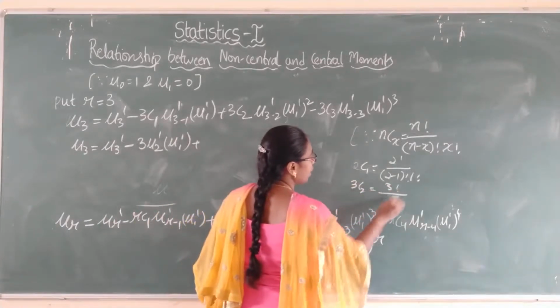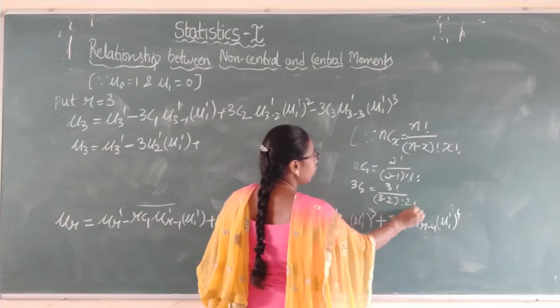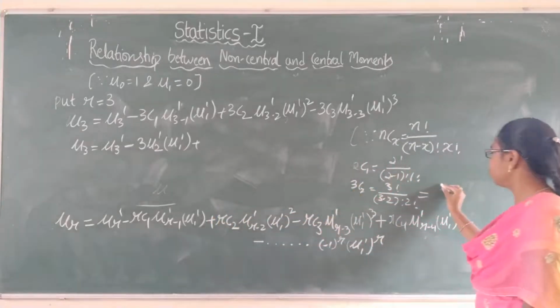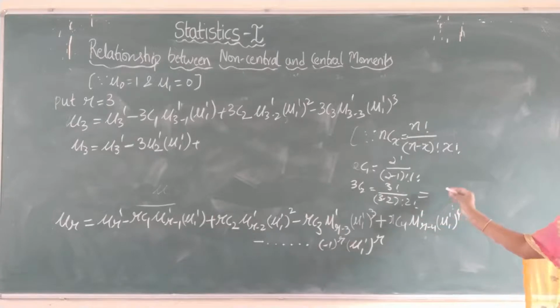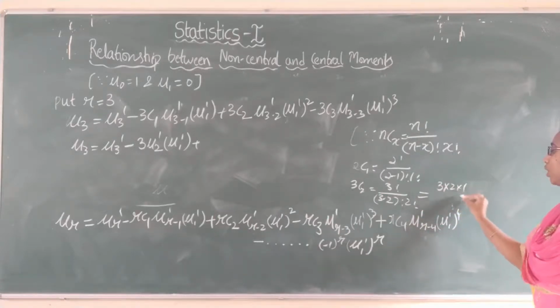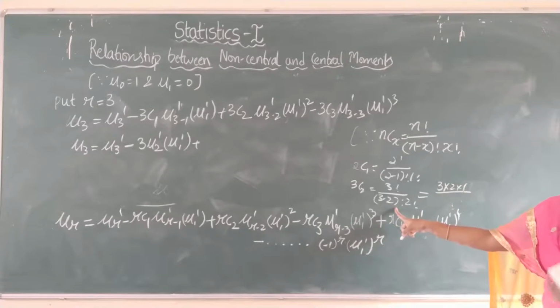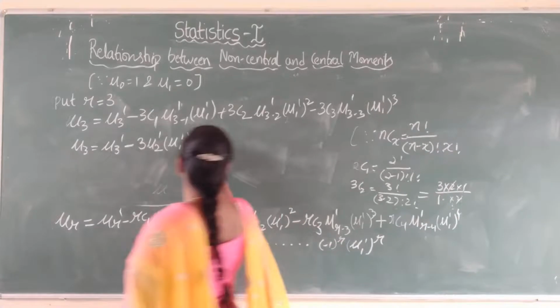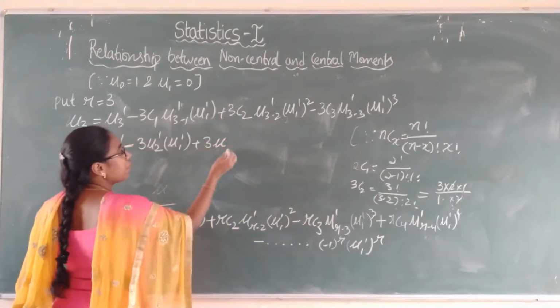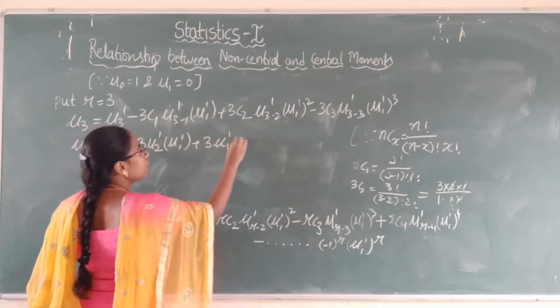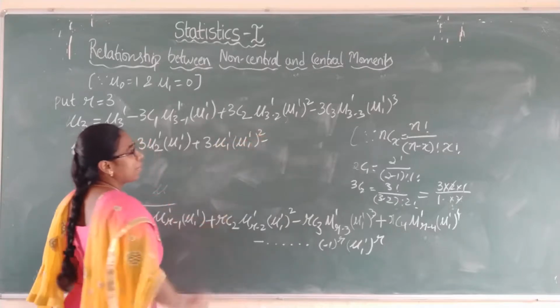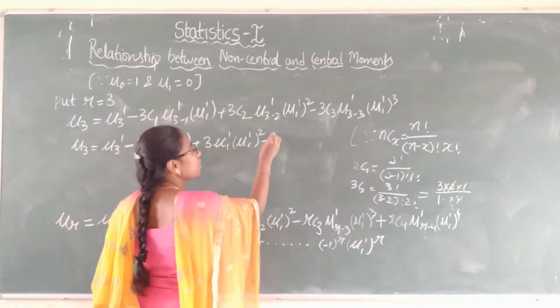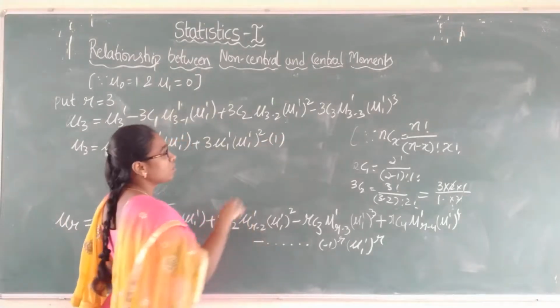3 factorial by 3 minus 2 factorial into 2 factorial. So 3 factorial can be written as 3 into 2 into 1 divided by 3 minus 2 factorial, which is 1, into 2 factorial, that is 3 itself. 3 into 1 is 3 only. So 3c2 value is 3, mu 3 minus 2 is 1 dash, into mu 1 dash whole square, minus 3c3 value is 1 because always nCn value is 1, into